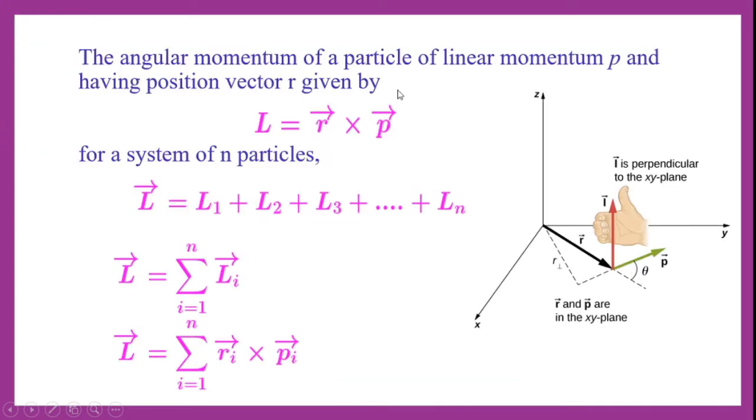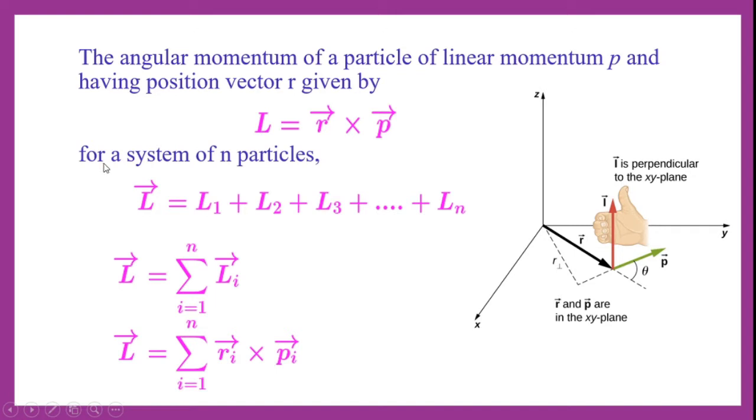The angular momentum of a particle with linear momentum P and position vector R is given by the vector form of L, which is equal to R cross P, where R is the position vector and P is the linear momentum. So the cross product of position vector and linear momentum gives a vector called angular momentum, which is represented by the letter L.